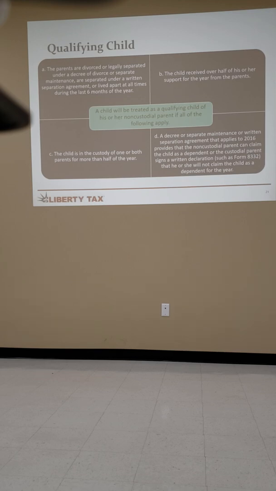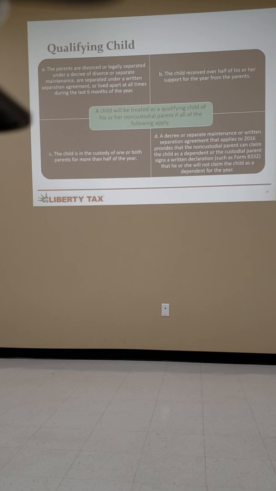Child receives over half of his support from the parents. Child is in the custody of one or both for more than half the year. A decree of maintenance or written separation agreement applies that the non-custodial parent can claim the child. The custodial parent signs a written declaration. I wouldn't worry as much about the written declarations. I've maybe seen 1 or 2 in my whole experience, okay?